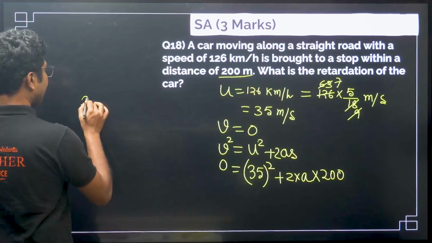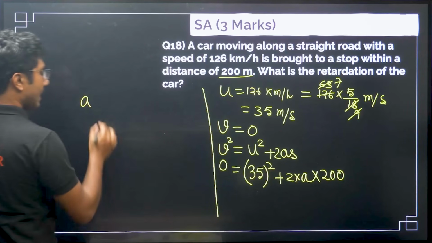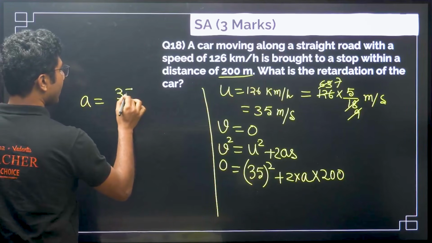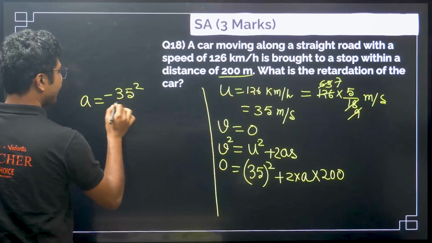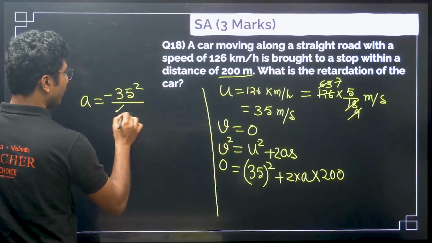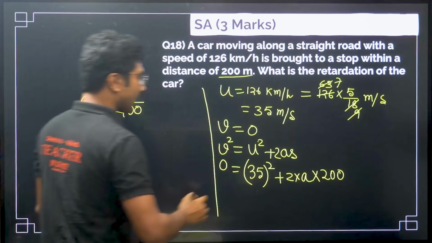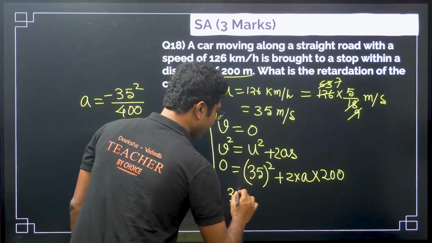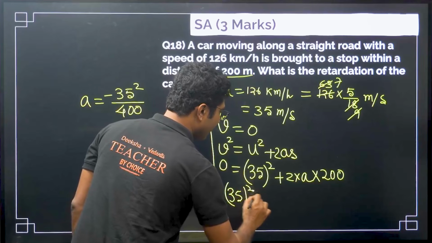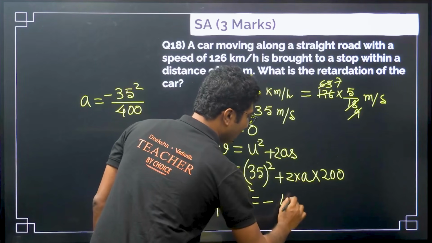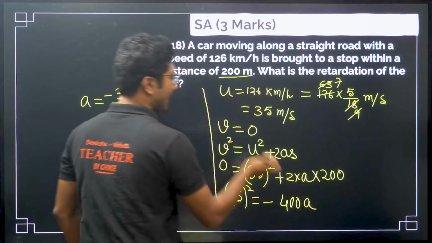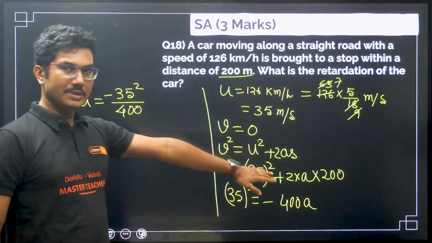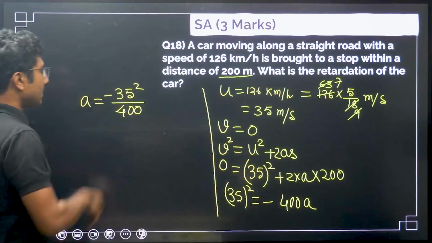So we get A equals minus 35 square divided by 400. I just did a one step jump. If you are not aware, 35 square equals minus 400 A. I have taken this to the other side, so one of them is minus. This is how we calculate.